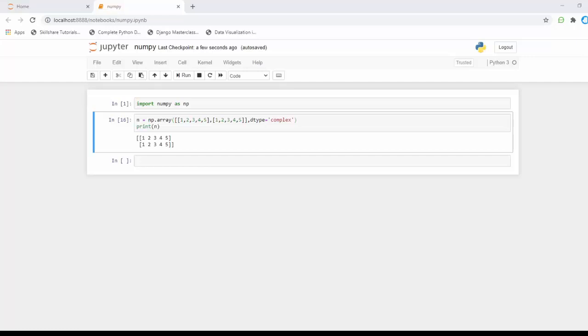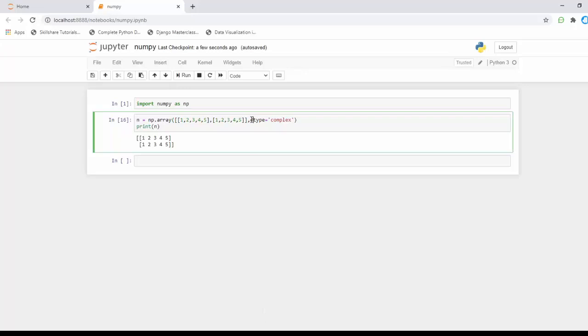Okay, next thing is this subok. Subok is nothing but a subclass. It is a boolean by default, so it takes only true or false. Anything else will not affect it that much.